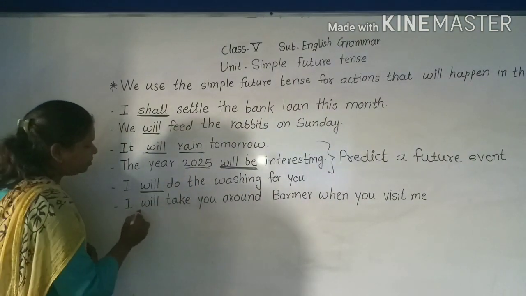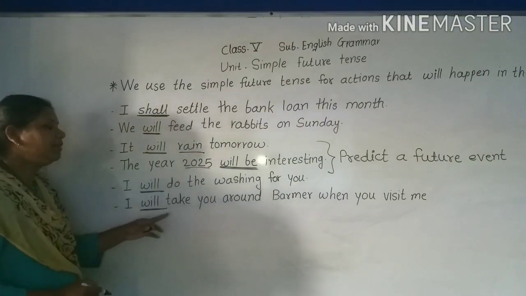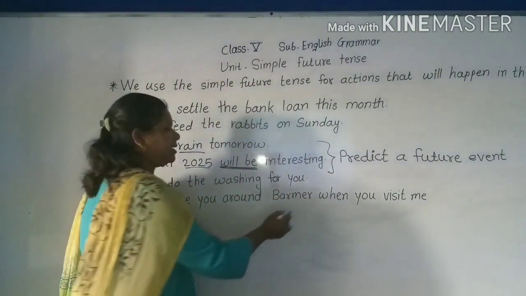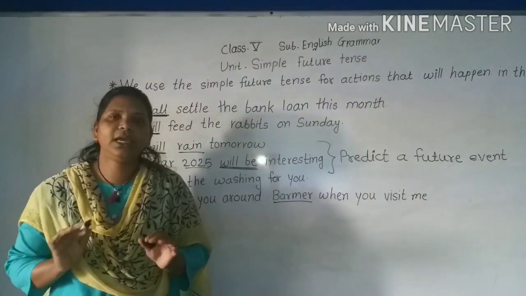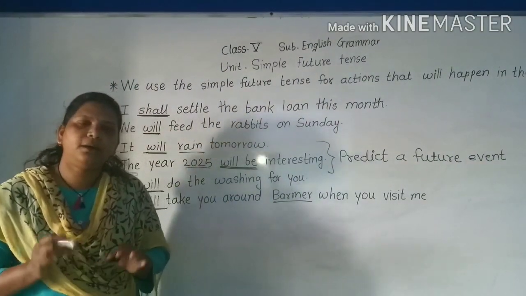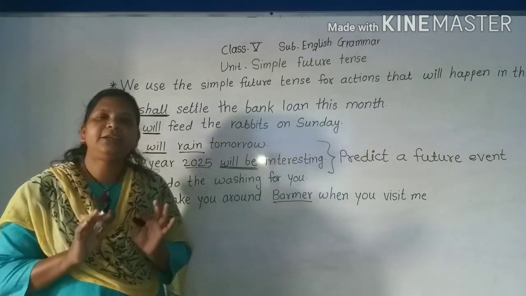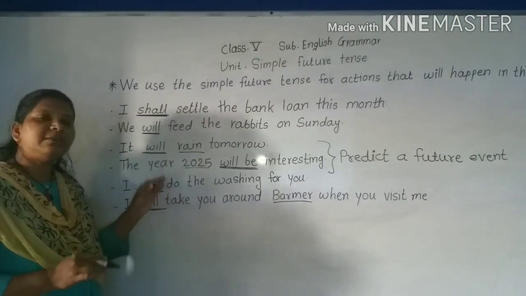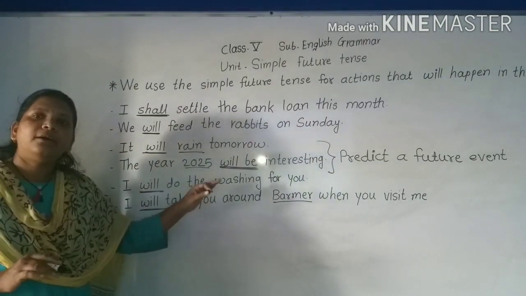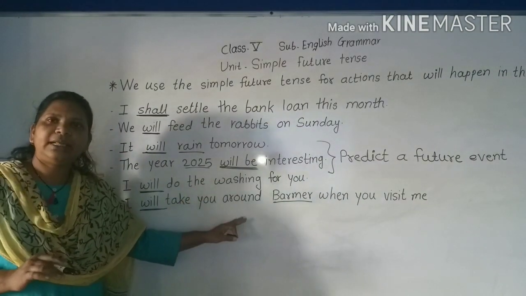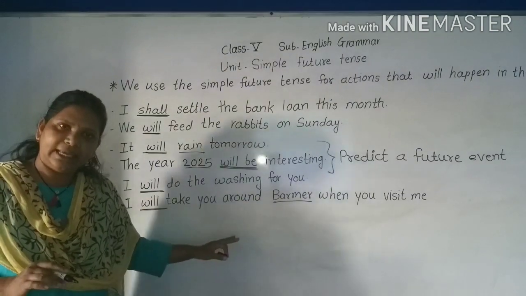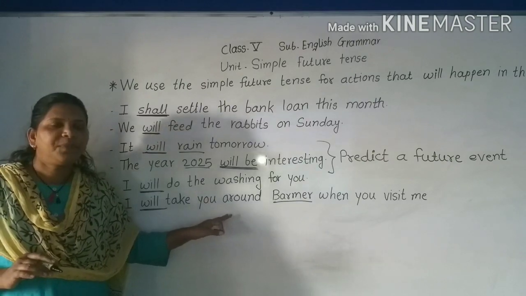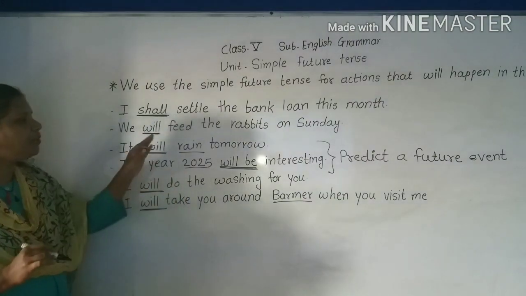I will take you around Barmer when you visit me. Barmer is the name of a destination. Okay. So I will take you around Barmer when you visit me. So this is making a promise. Okay. So we use simple future tense to express willingness or make a promise. Okay. So now I hope that you have understood.